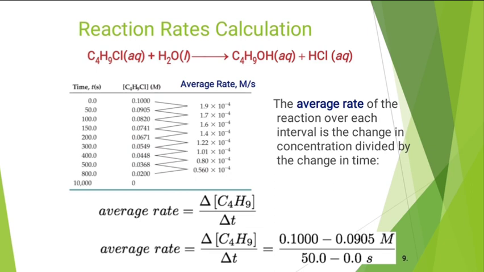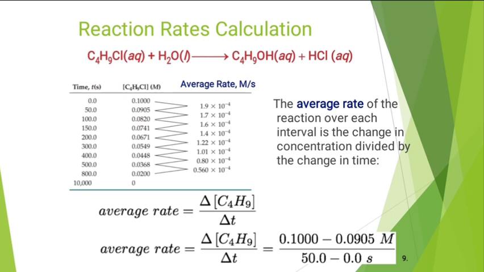So how can we determine the average rate? The equation is here: C4H9Cl plus water gives C4H9OH plus HCl in aqueous form. The same table is here, time is written as previously, then the concentration of butyl chloride is written here. We have to find the average rate, which is in molar per second.